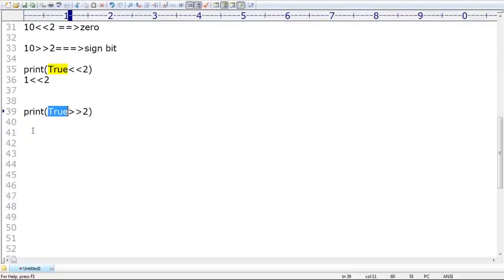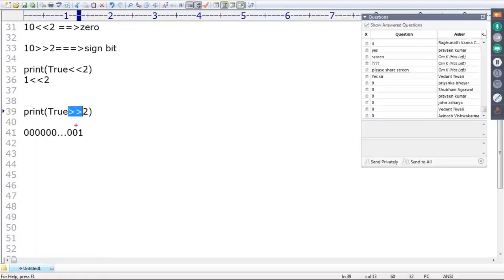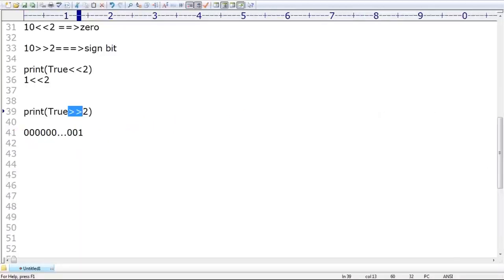The reason is, 1 means 0 0 0 0 0 0 1. Sir, now I want to move to the right hand side. If I move to the right hand side, then what will happen, sir? This 0 will be gone, this 1 will be gone. Here it is a positive number, right? That's why zeros will be added. All zeros only. What about its value, sir? 0 by default we are going to get. Everyone can understand?